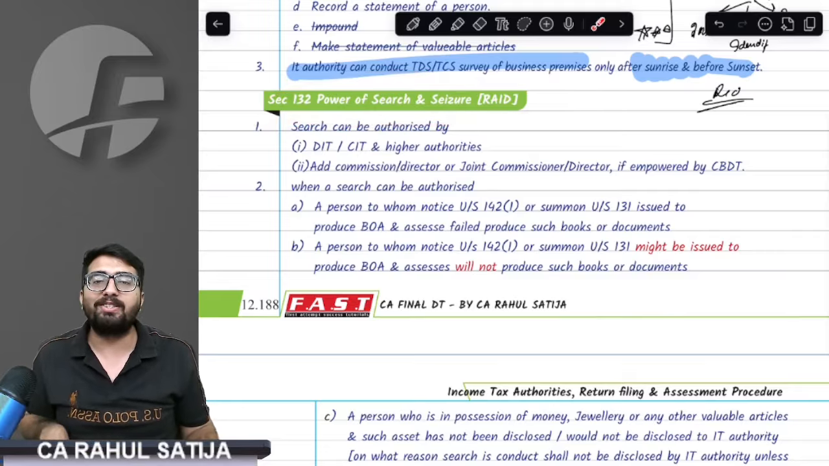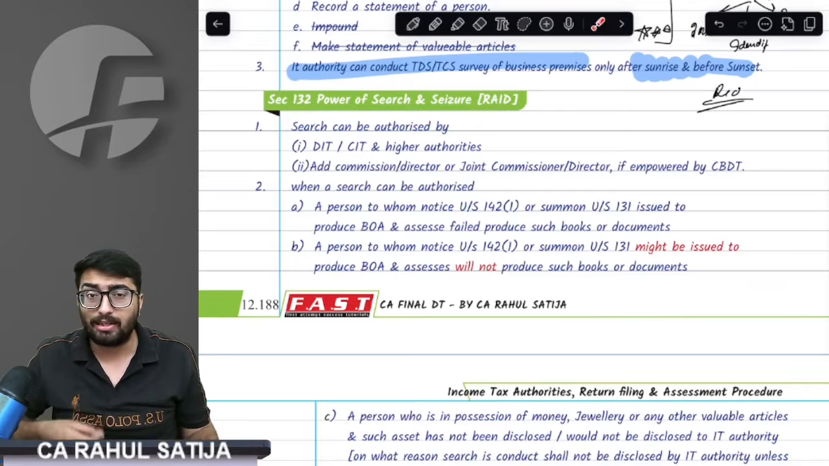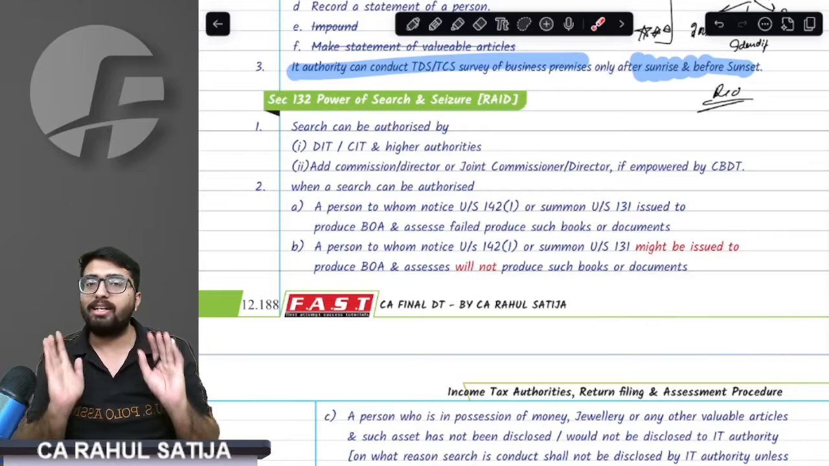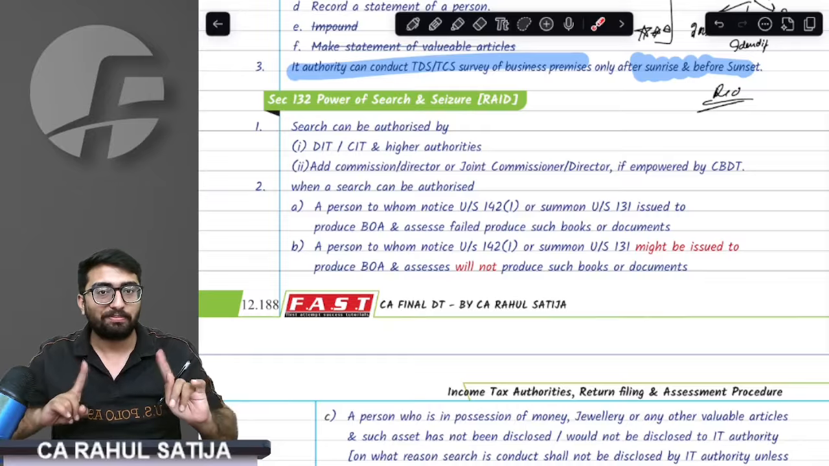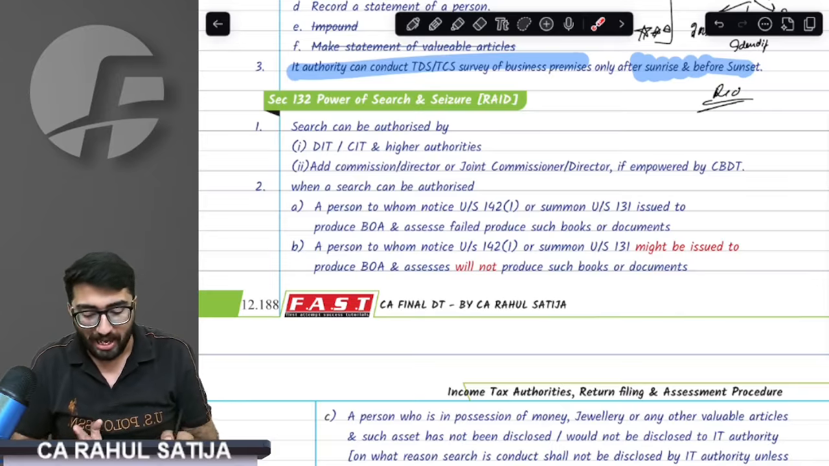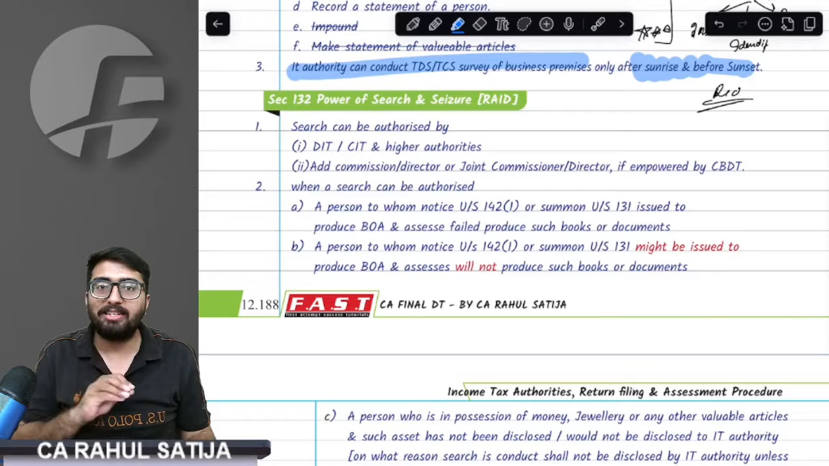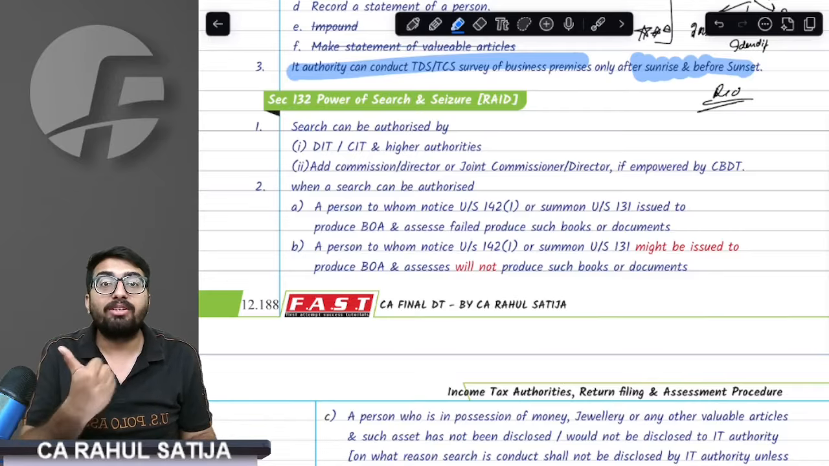Section 132, power of search or seizure or raid. See, we never call it raid. As a professional, we never call it raid. Understand this thing. We call it search only. When a search will be done, remember, search has to be first authorized.